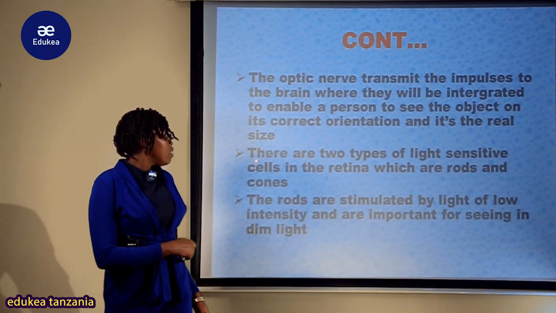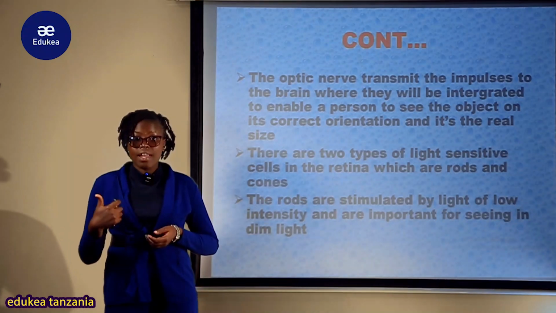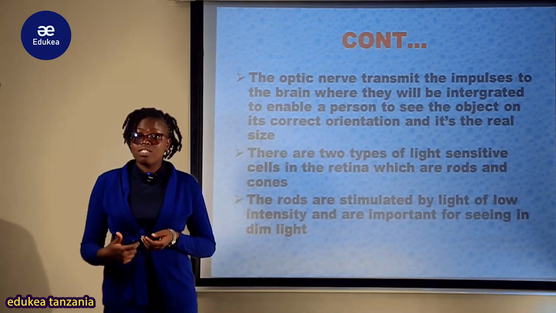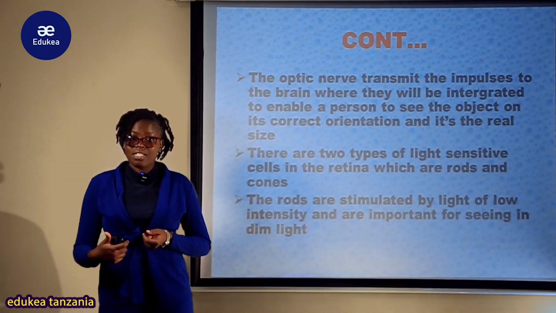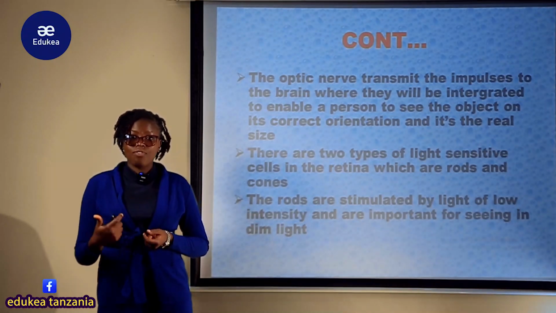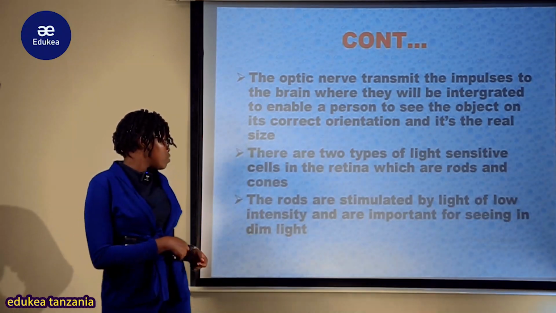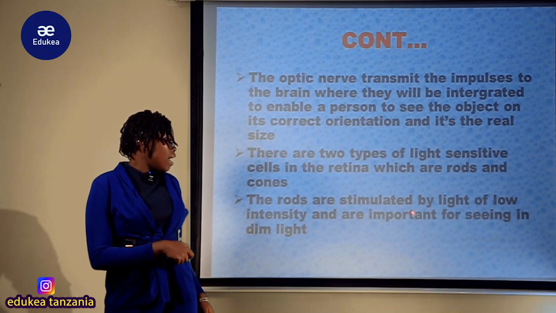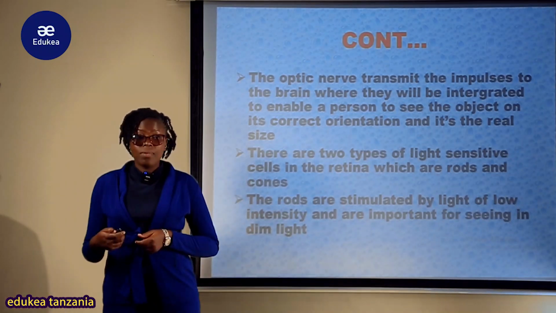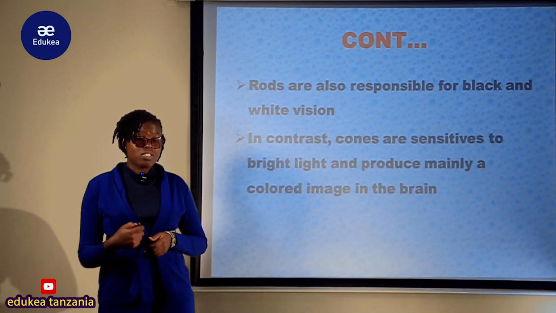So there are two types of the light sensitive cell in the retina, ambapo ni rods pamoja na cones. Rods ni very sensitive for dim light, lakini cones ni very sensitive for the bright light. Rods yenyewe ni kwa wale nocturnal organisms. So the rods are stimulated by the light of low intensity and are important for seeing in the dim light. Example for those nocturnal organisms, kwa mfano bats, owls.